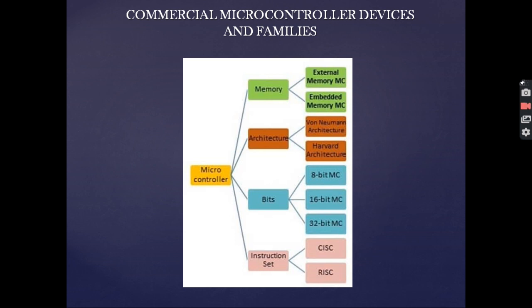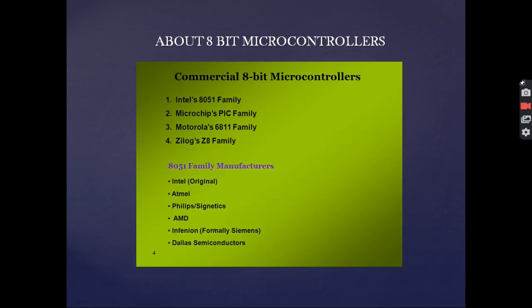Now coming to the last part, that is the instruction set. It is of 2 types, CISC and RISC. CISC is an acronym for Complex Instruction Set Computer. CISC allows the user to insert a single instruction as an alternative to many simple instructions, whereas RISC is an acronym for Reduced Instruction Set Computer. RISC helps in reducing the operational time by shortening the clock cycles per instruction. These are all about the commercial microcontroller devices and families.